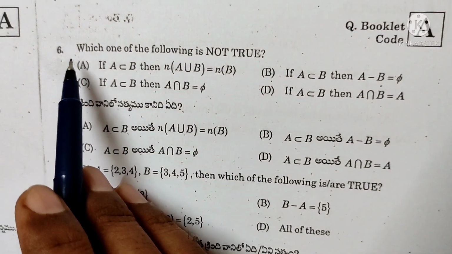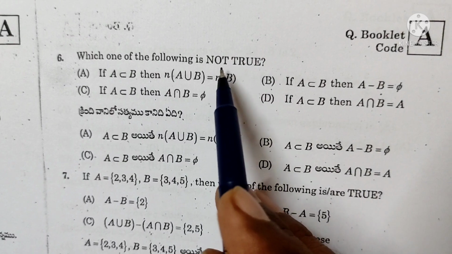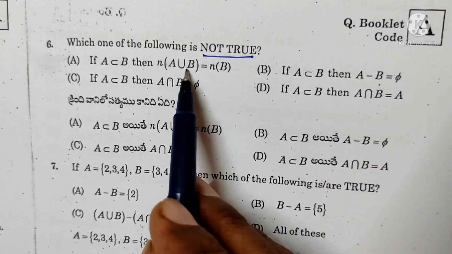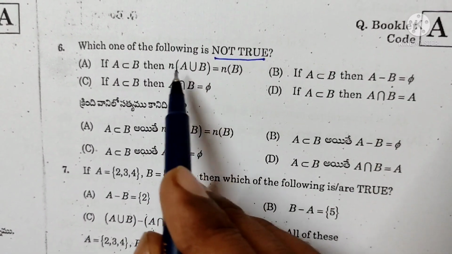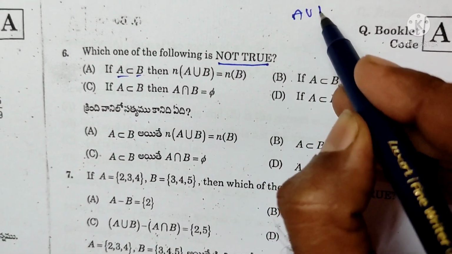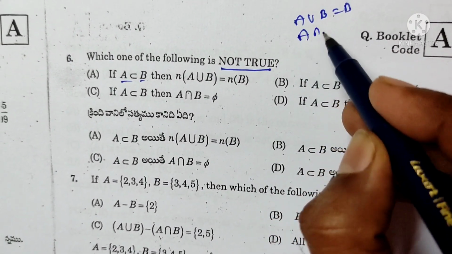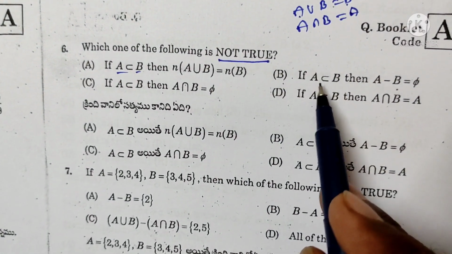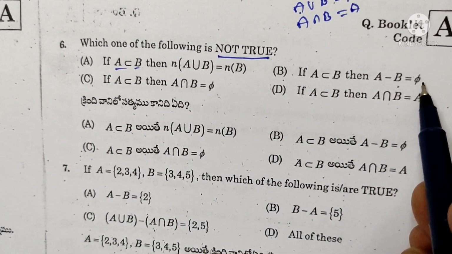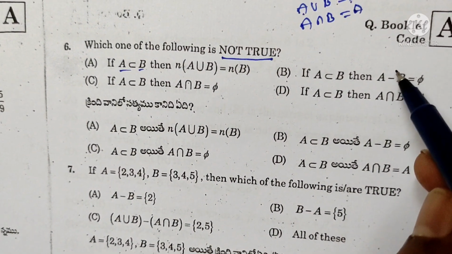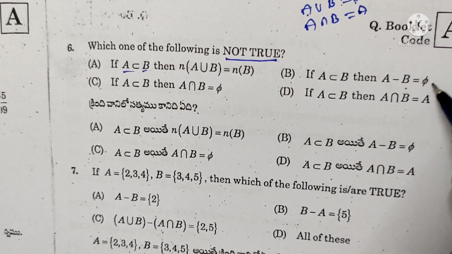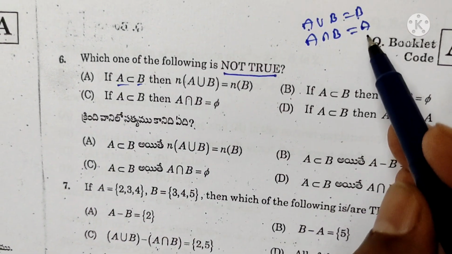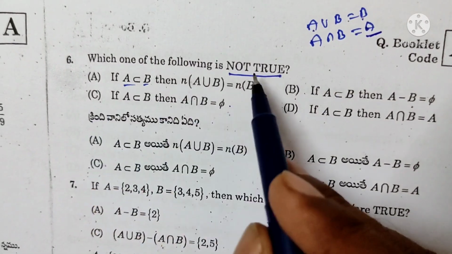Next question, sixth problem. Which one of the following is not true? If A is a proper subset of B, then A union B is equal to B, and A intersection B is equal to A. So n of A union B is equal to n of B, correct. If A is a proper subset of B, A difference B is equal to phi, since all elements of A cancel with B, so this is also correct. But if A is a proper subset of B, A intersection B is equal to A actually, so phi as the answer is wrong. Not true, option C.